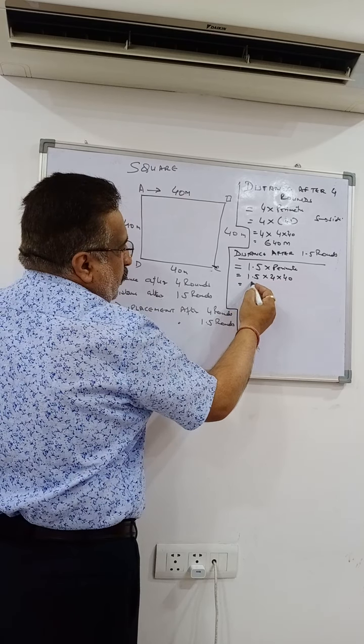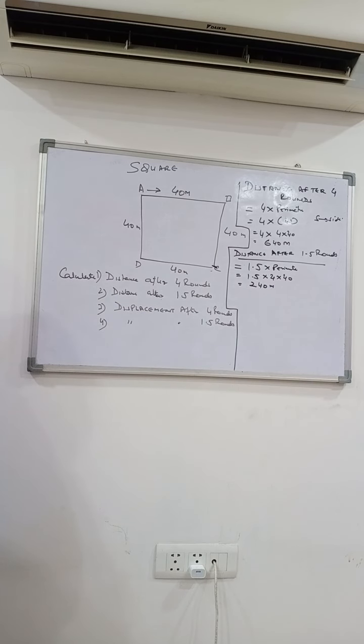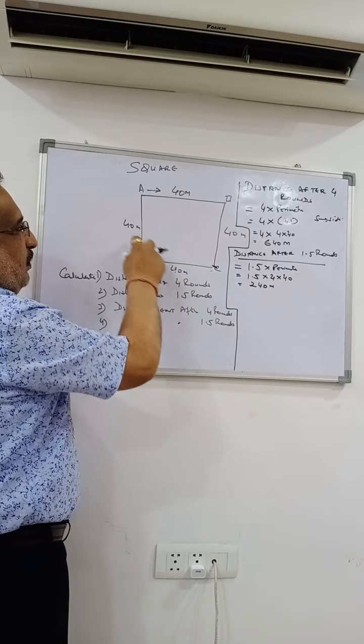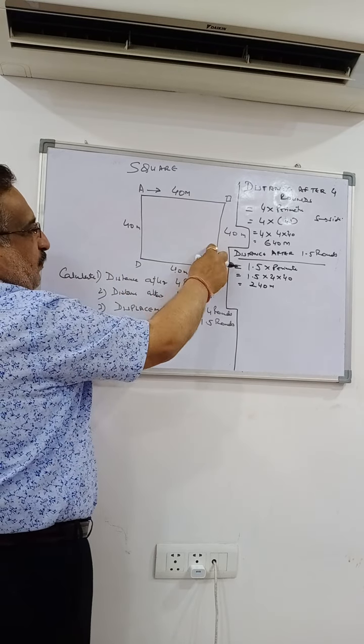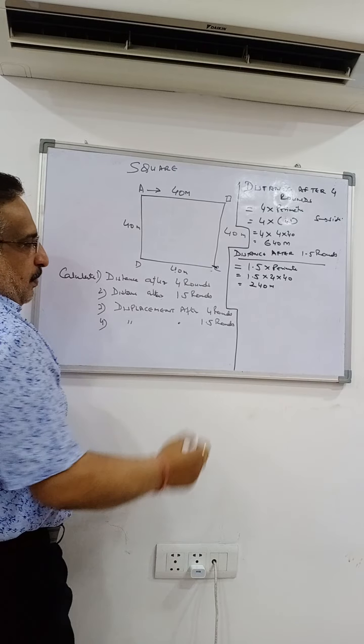That is equal to 240 meters. That is 40 plus 40 plus 40 plus 40 and then 40 plus 40. So 6 times 40, 240 meters. Okay.